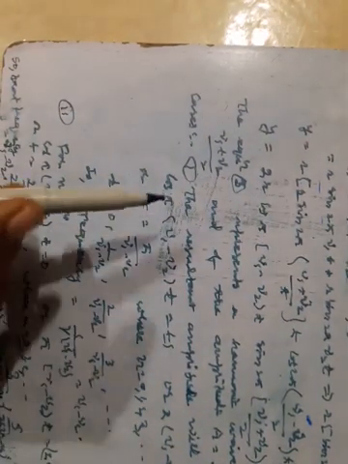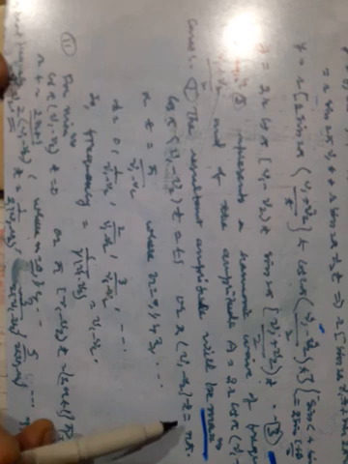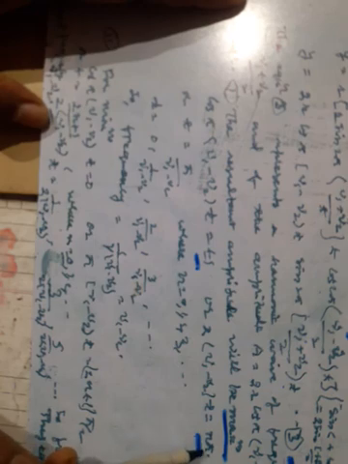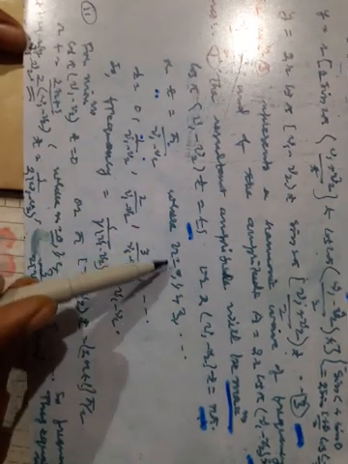Now the cases. First, the resultant amplitude will be maximum when cos π(ν1 − ν2)t = ±1, or π(ν1 − ν2)t = nπ, so t = n/(ν1 − ν2), where n = 0, 1, 2, 3.